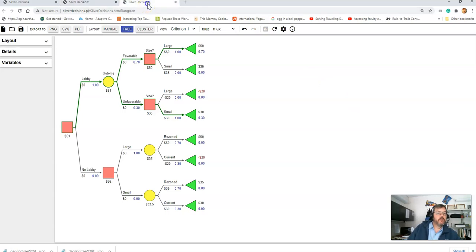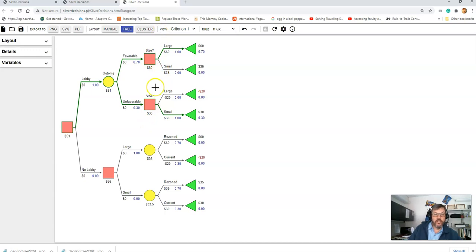Well, I changed things a bit here. So the question is not, do I take the envelope or not take the envelope? The original problem is still down here: no lobbyist, no envelope, there's the original problem. I do hire the lobbyist. Well, we said there's a 70-30 favorable, unfavorable probability of the outcome. But I don't have the instant decision that I had with perfect information because I still don't know.